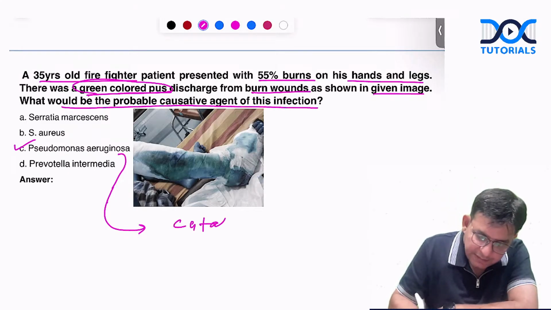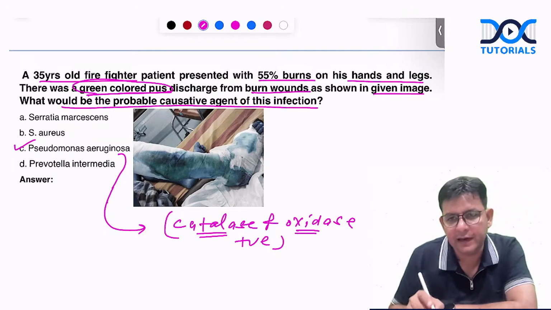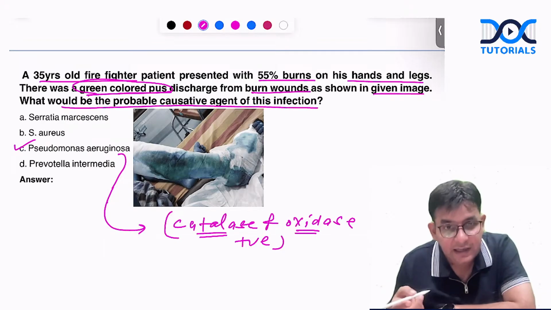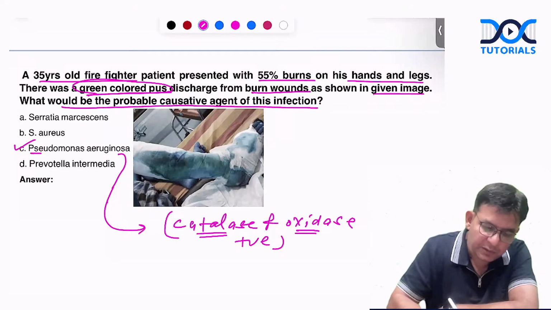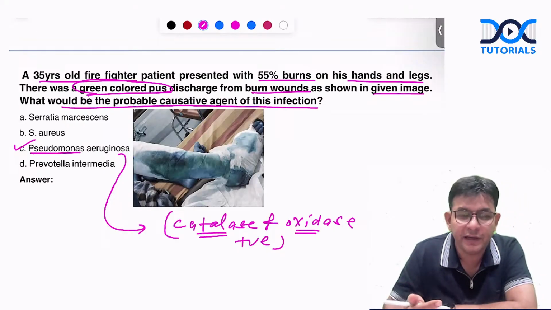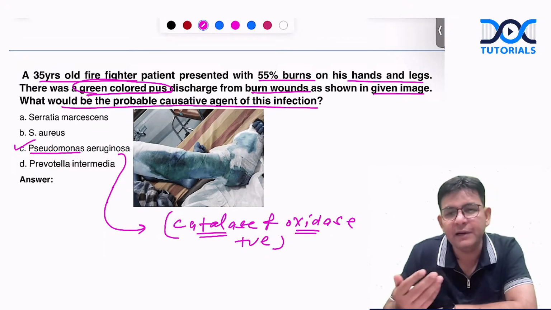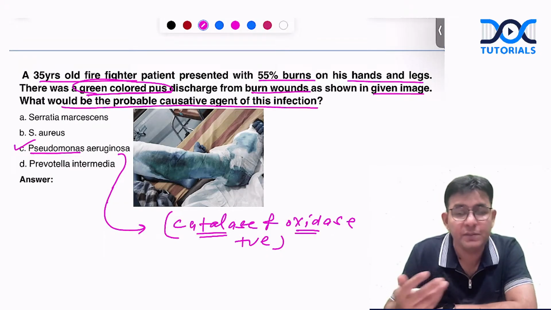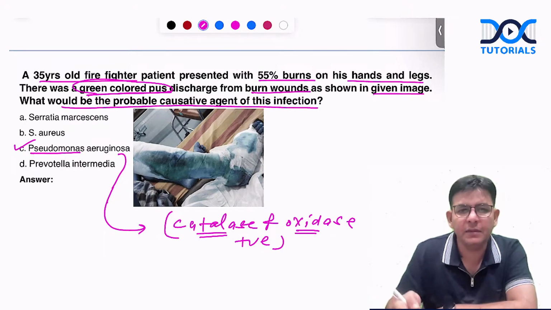Another important thing is that this organism is catalase and oxidase positive, whereas Staph is catalase positive but oxidase negative. So that is also one of the points. Along with that, this Pseudomonas is capable of growing in certain disinfectants and on agar like cetrimide agar. In fact, that is the best selective media for it. It leads to various ailments like Shanghai fever, malignant otitis externa, which is not a malignancy, swimmer's ear, then green nail syndrome, osteomyelitis, endocarditis, burn wound infections. All of them are caused by what?